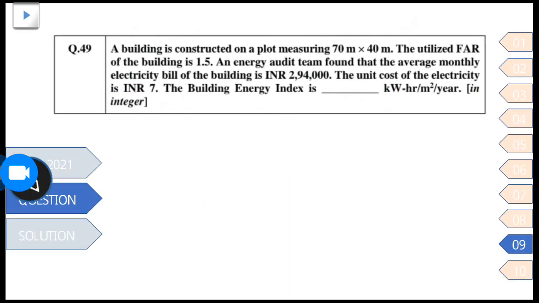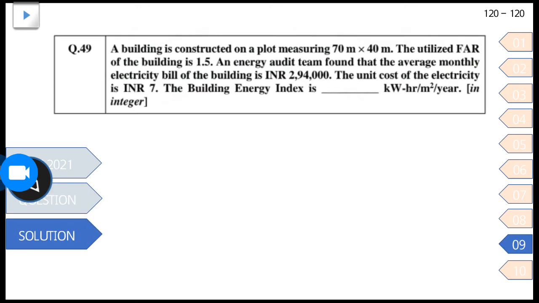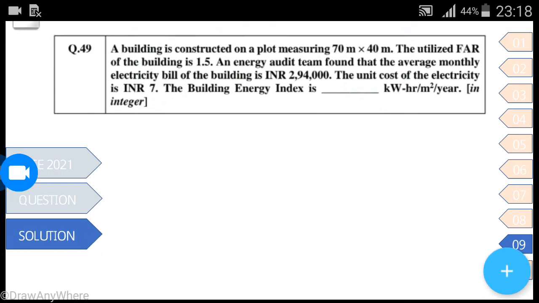Let's solve the last question of today's video. A simply supported steel beam made of an I section has a span of 8 meter. The beam is carrying a uniformly distributed load of 15 kN per meter. The overall depth of the beam is 450 mm. The moment of inertia of the beam section is 18,000 cm to the power 4. The maximum bending stress in the beam will be. So this is a structural question given. Let's solve this.